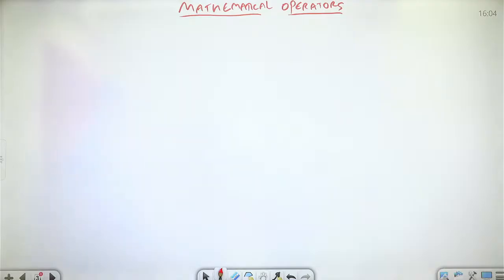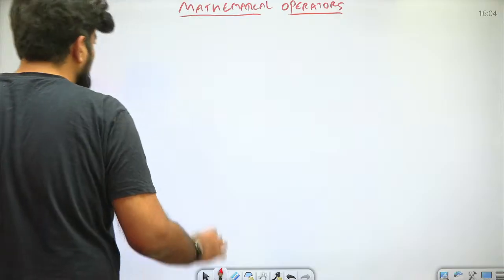So that is the whole idea of mathematical operators, which we are going to revise today. Yes, so let's start the quick revision first. What does mathematical operator involve?